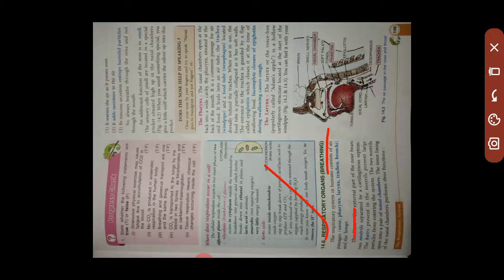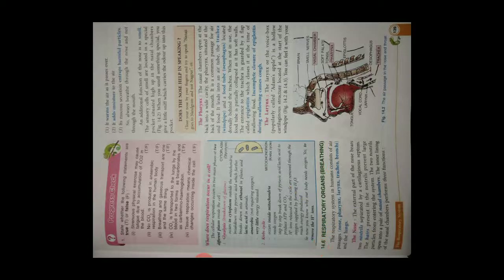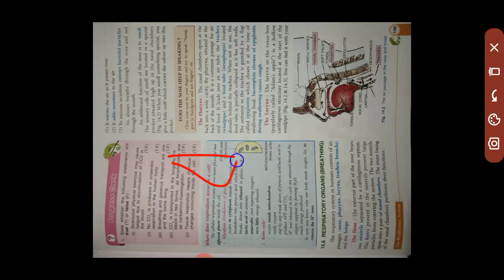So how the air reaches up to the lungs; after that, what happens inside the lungs is the next topic. Only the respiratory organs up to the lungs we will talk about. The nose is the external part. This is the side view, and from the upper view it is like this, and in between there is a cartilage.